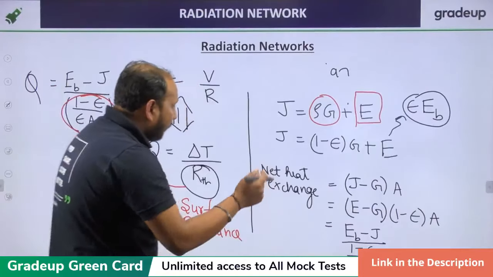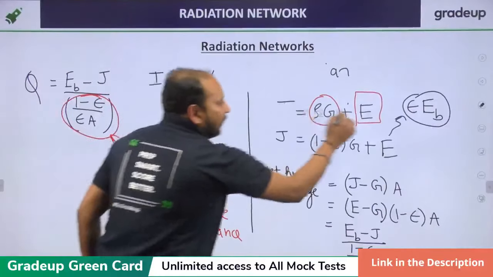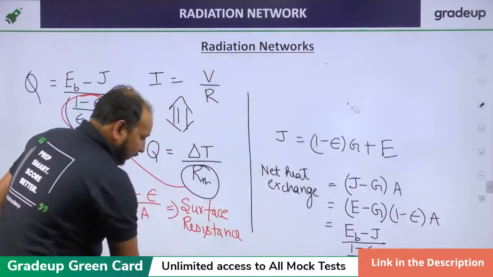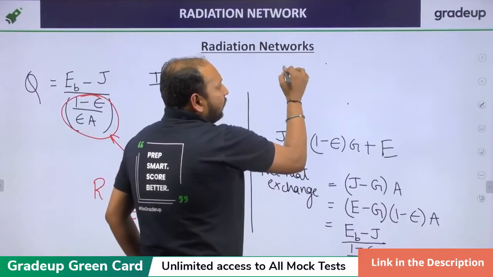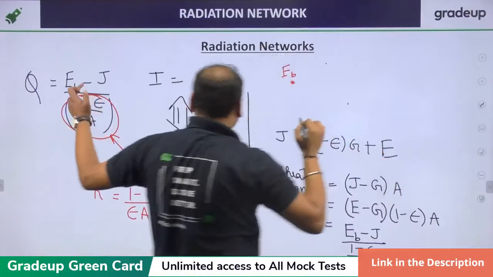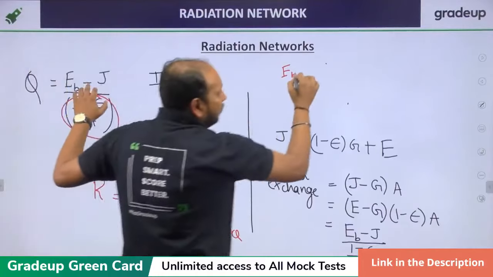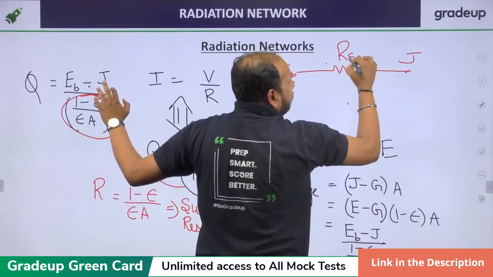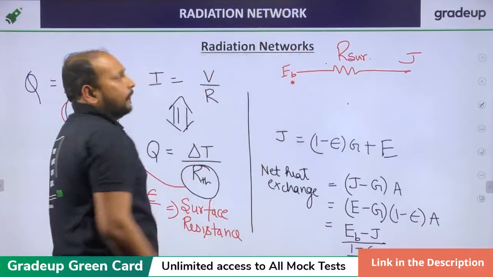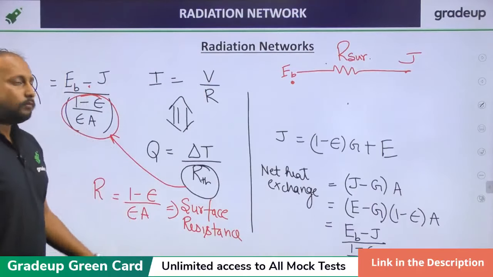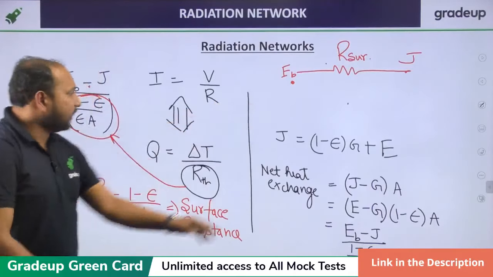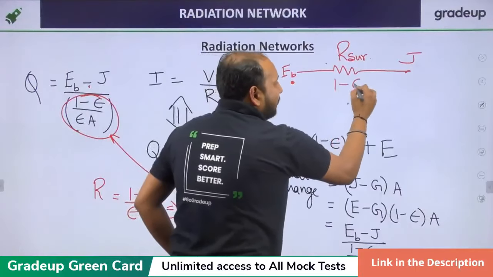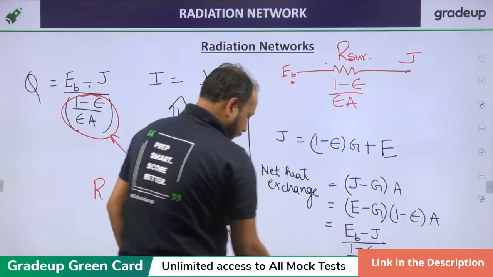Very, very important. If I want to draw the network diagram, it will be something like this. We have EB. Just look at this equation. This is EB to J, and the resistance is R, the surface resistance. Clear? Any doubt in this? So we are going from EB to J, and we have this surface resistance 1 minus emissivity upon emissivity into area.